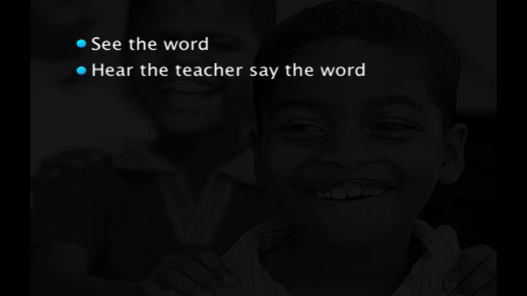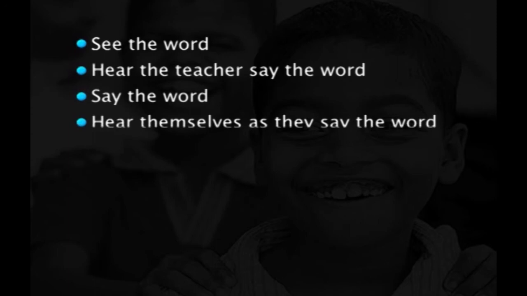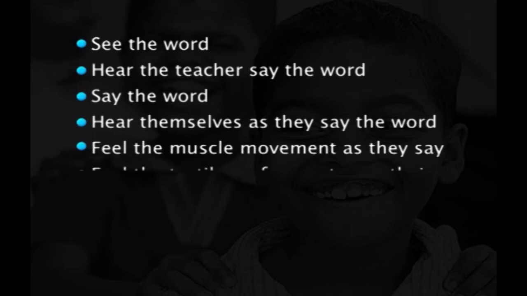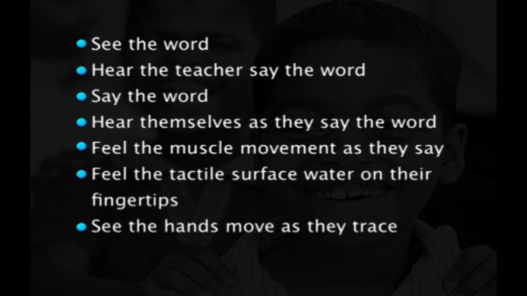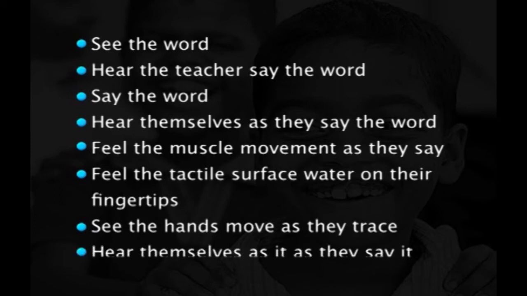This approach can be like this: see the word, hear the teacher say the word, say the word, hear themselves as they say the word, feel the muscle movement as they say it, feel the tactile surface, water on their fingertips, see the hands move as they trace, and hear themselves as they say it.